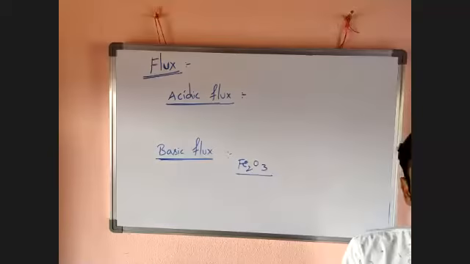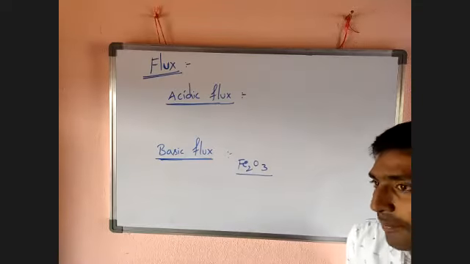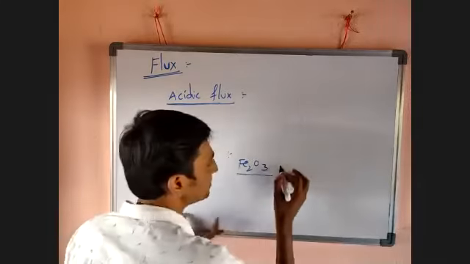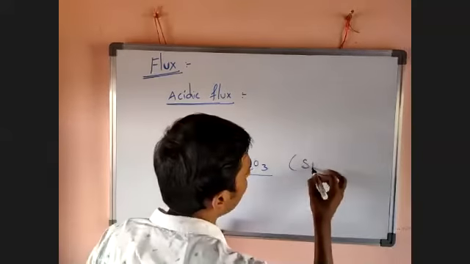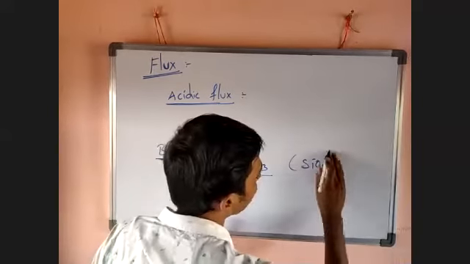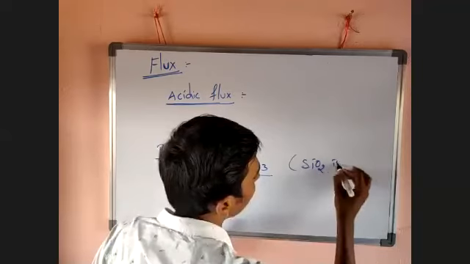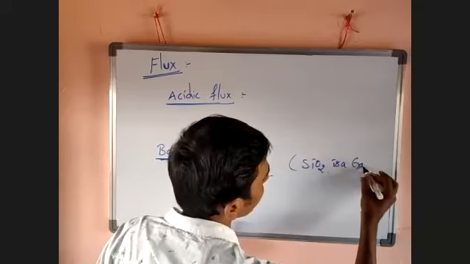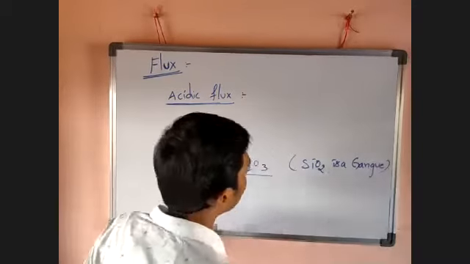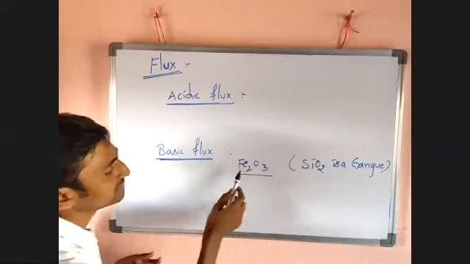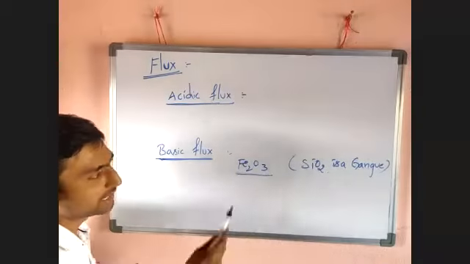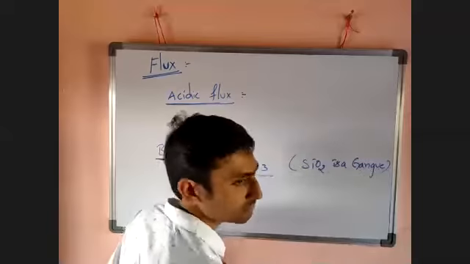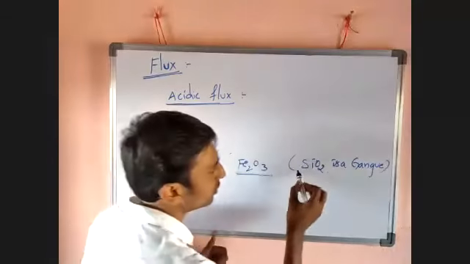Okay, so now hematite, if you take hematite, it has SiO2 as a gangue. SiO2 is a gangue in case of iron ore, hematite. Now SiO2, silicon is what?